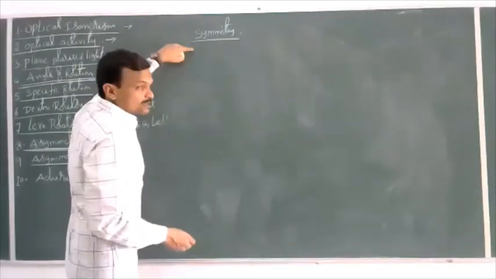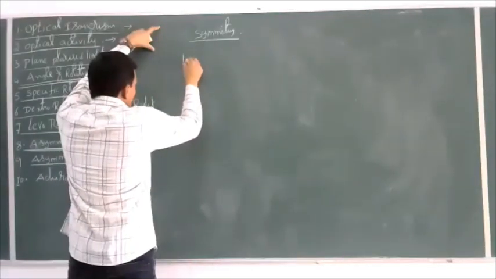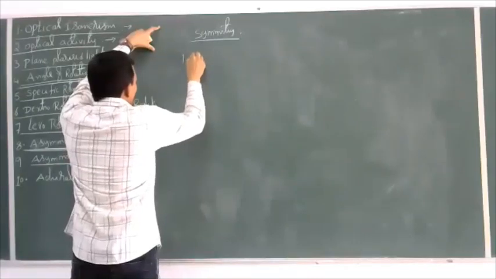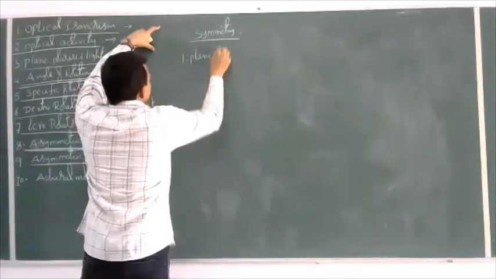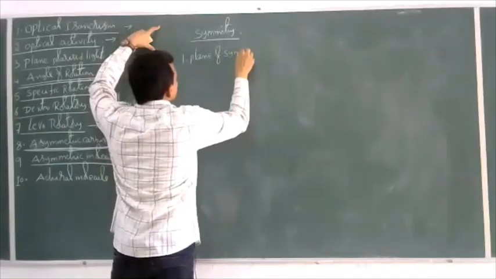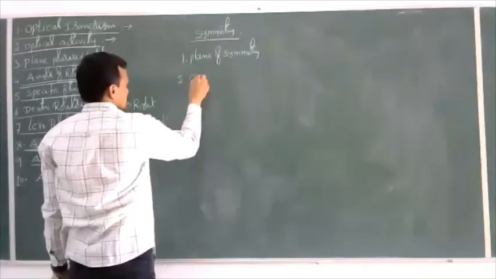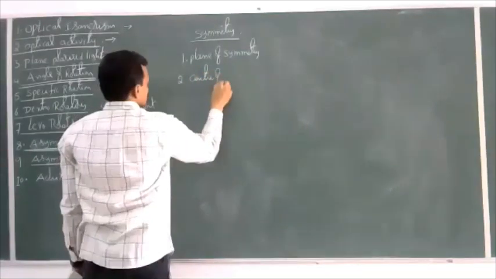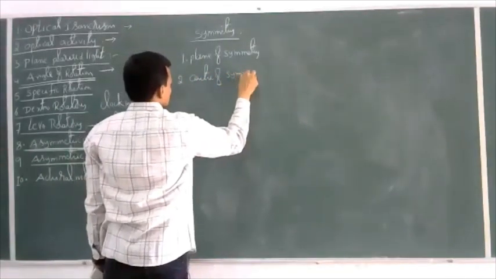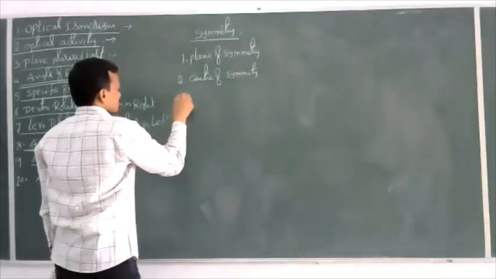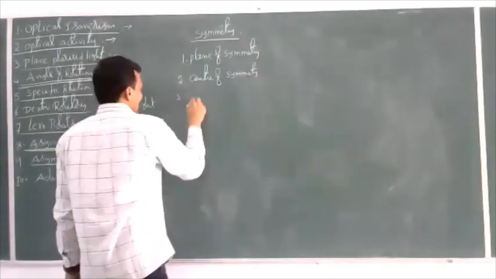Then what are the different types of symmetries? One is plane of symmetry. The second one is center of symmetry. And the third one is axis of symmetry.